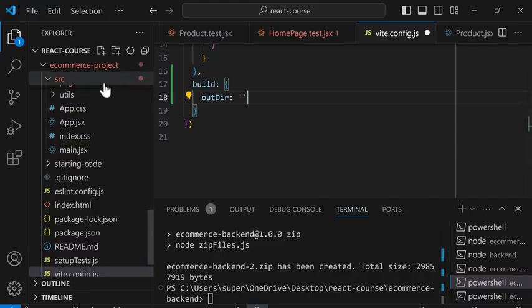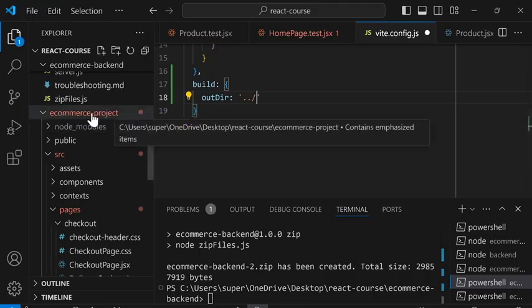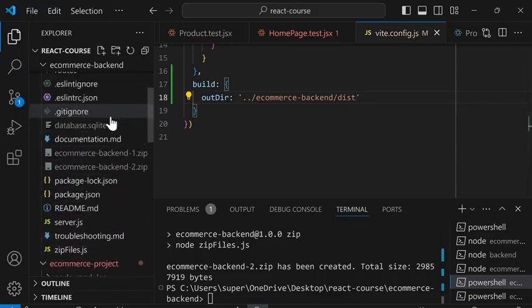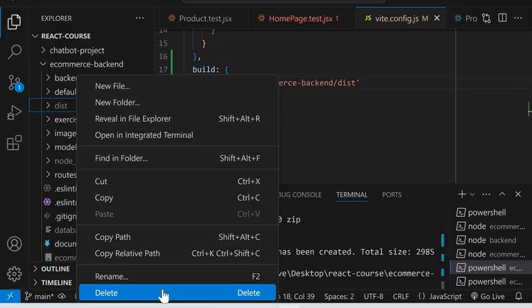So we want to put it inside the e-commerce backend folder. So we'll give it .. to go out of e-commerce project and then into e-commerce-backend/dist and save.